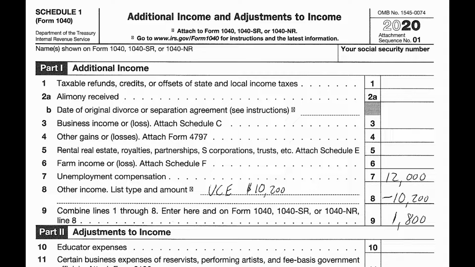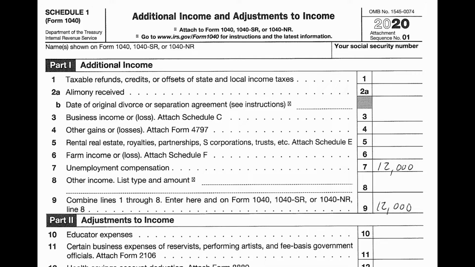And if you see a negative number, or if you see a number on there, you know that some element of whatever is happening on line 8 represents unemployment being taken out of the taxable income for your client. Now, if that is left blank, or if there's no mention of UCE on line 8, then one of two things happened.